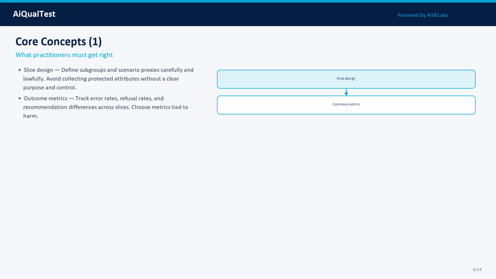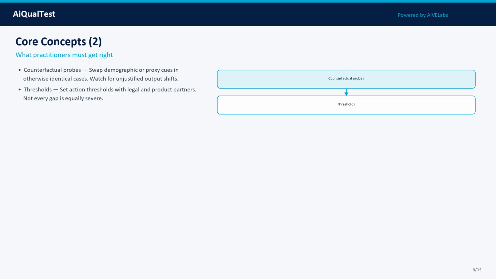Concept 2: Outcome metrics. Track error rates, refusal rates, and recommendation differences across slices. Choose metrics tied to harm. Treat this as a measurable property and track it across model, prompt, data, and tooling changes.